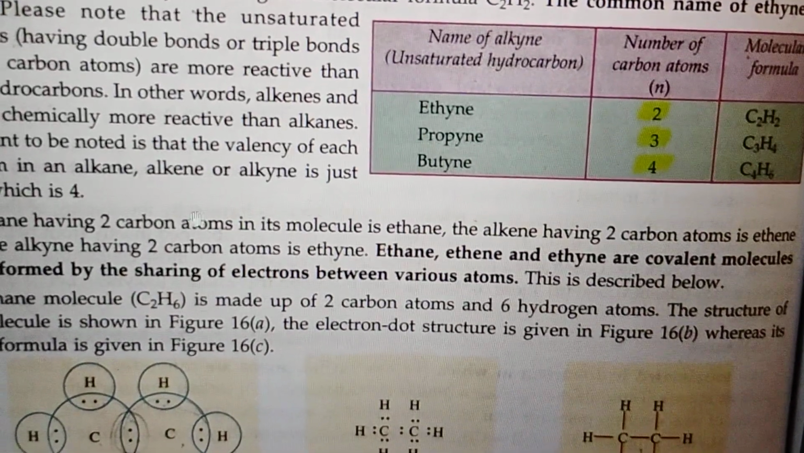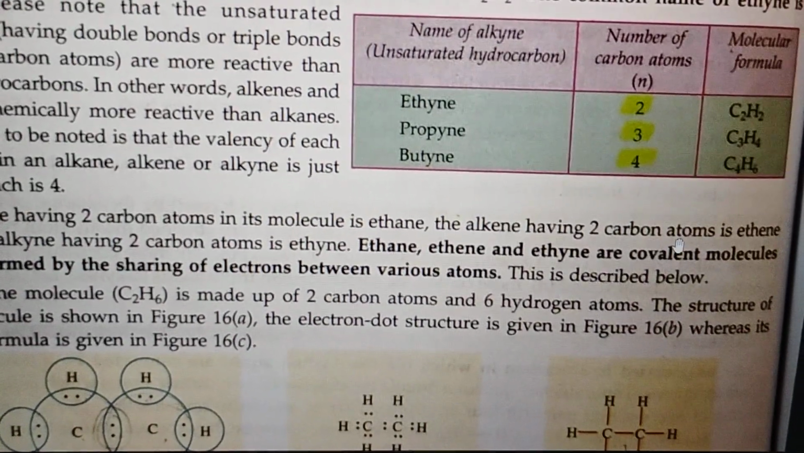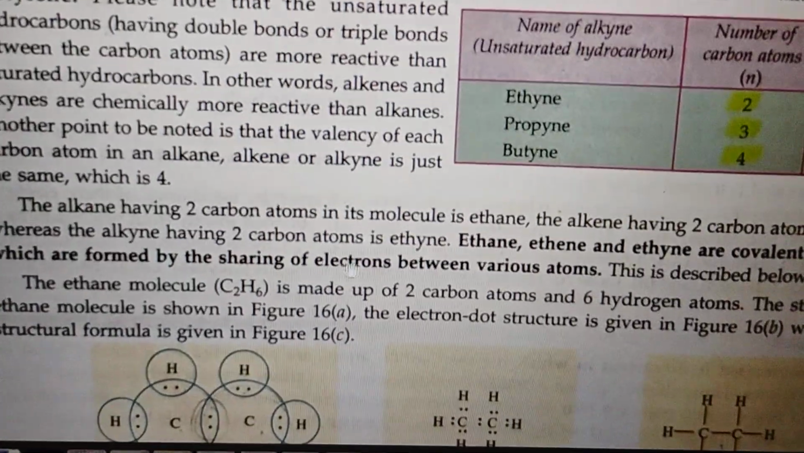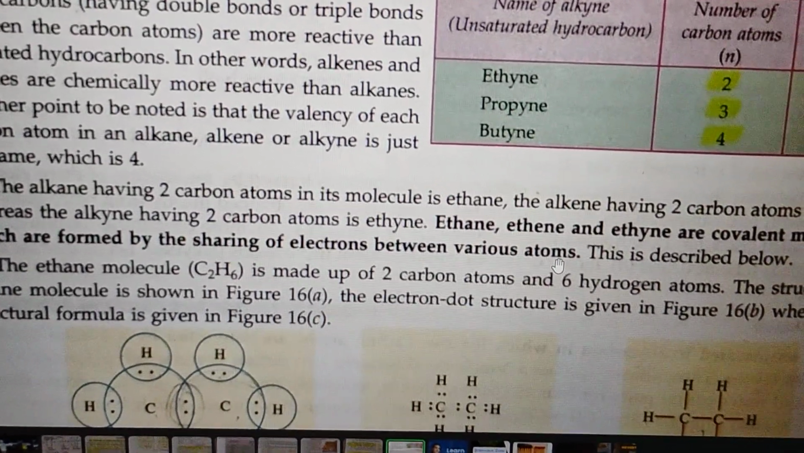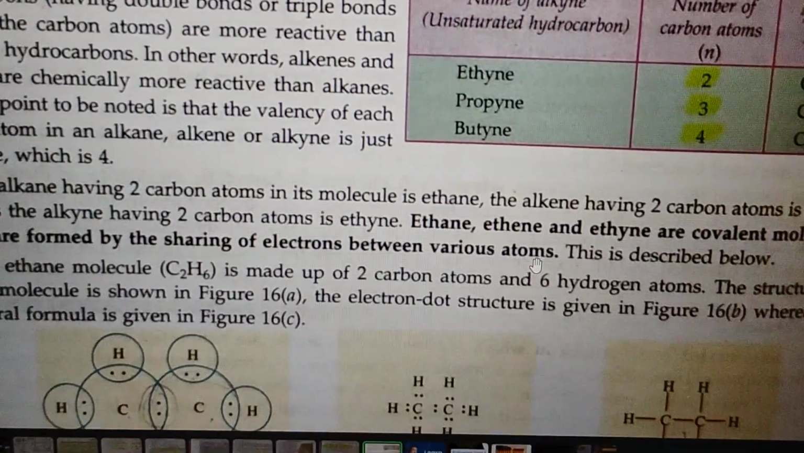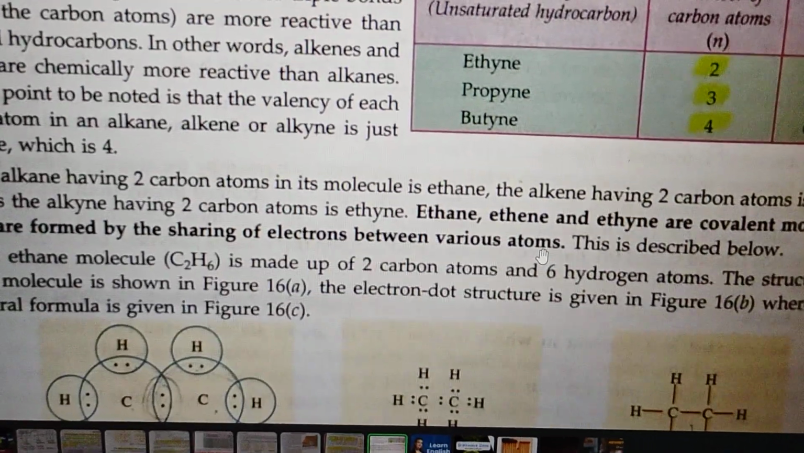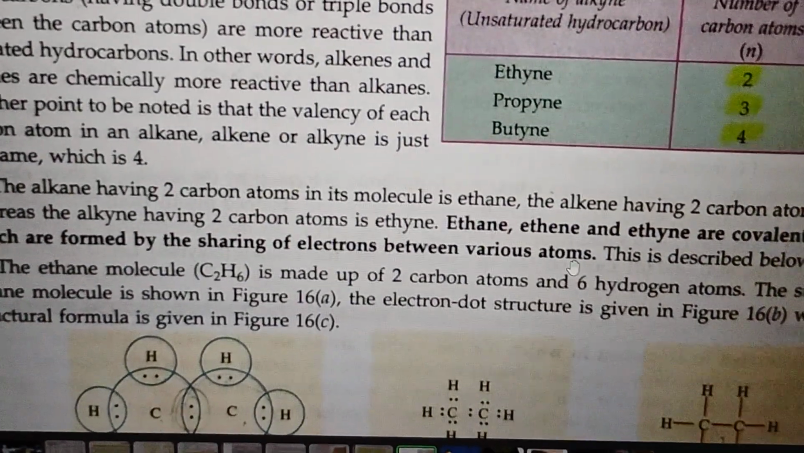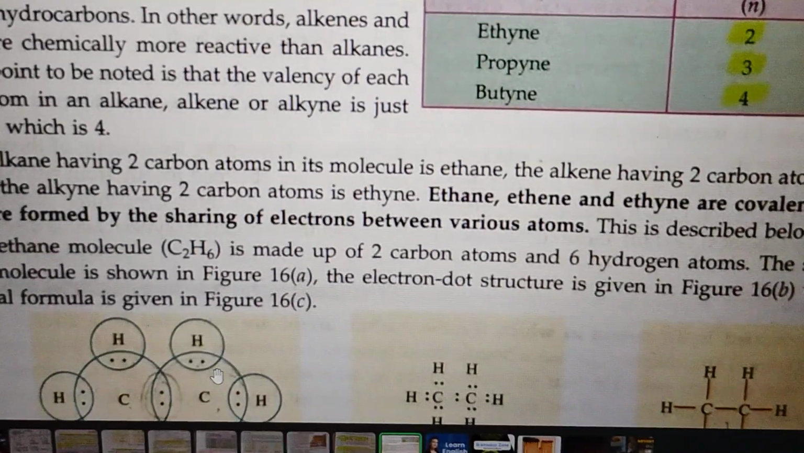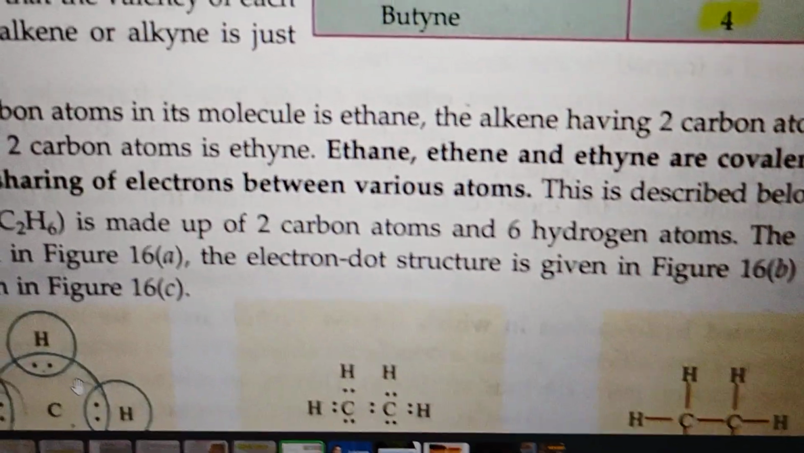Now students, this is a very important thing that you are going to learn. Ethane, ethene and ethyne are all covalent molecules, which are formed by the sharing of electrons between various atoms. They always share electrons, and that's why they always form covalent bonds. I taught you in a special class what a covalent bond is: the sharing of electrons between atoms is called a covalent bond. So here you are seeing the electron dot structure for how they share electrons and how they make bonds.